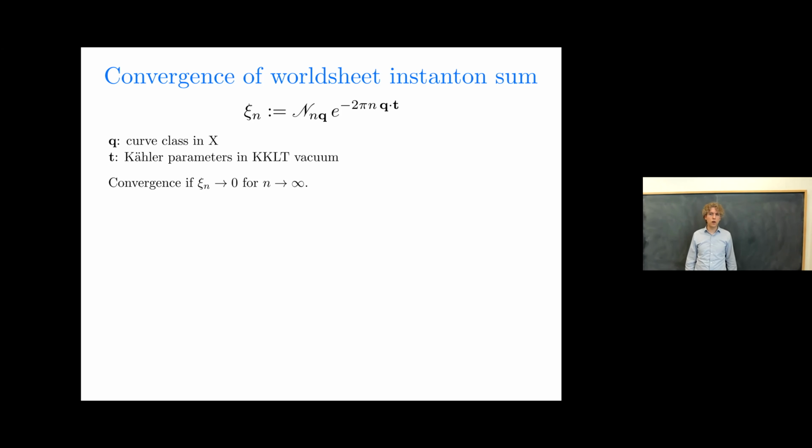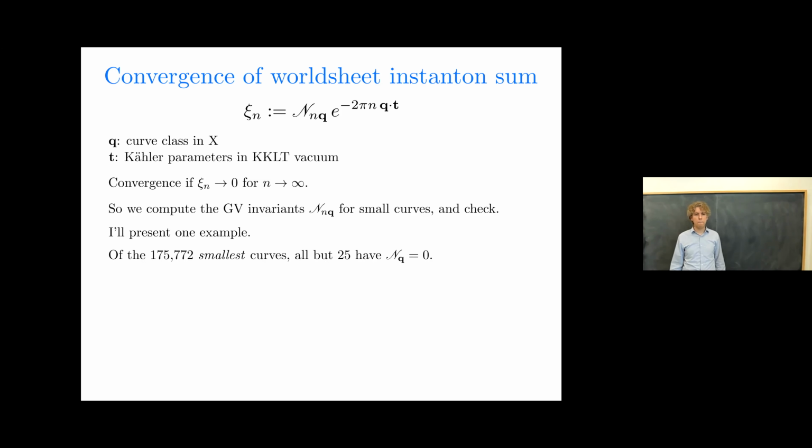Well, we're under control if things are converging. As n goes to infinity, C_n goes to 0. And we're not just going to check that things converge, we're going to compute the contribution and incorporate it in our analysis. But we want to check: do these worldsheet instanton sums in fact converge? So we just compute the GV invariants for small volume curves, and we check. So let me tell you about one example.